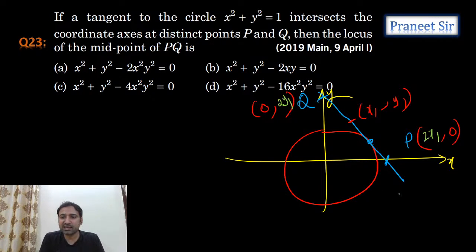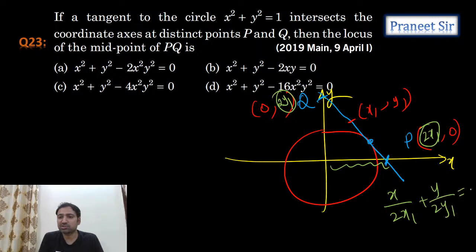So from this, can I calculate the PQ equation? Because the x-intercept we know, 2x1, and the y-intercept we know, 2y1. So what is this, guys? Isn't it x by 2x1 plus y by 2y1 is equal to 1? Right, we calculated the equation of PQ, but the equation of PQ is a tangent to this circle.